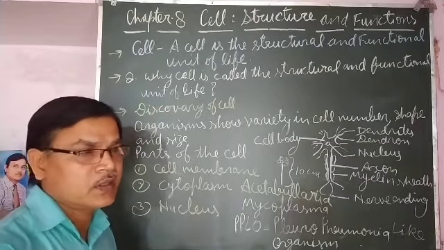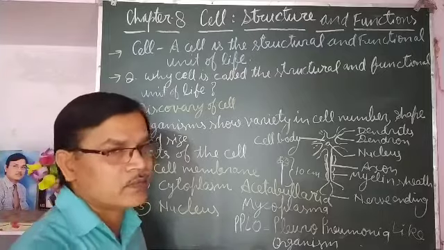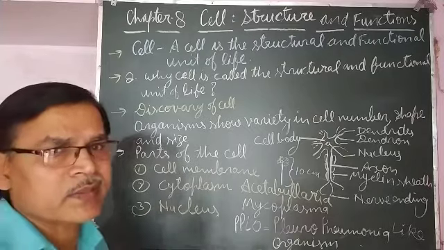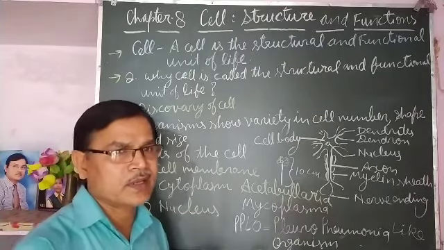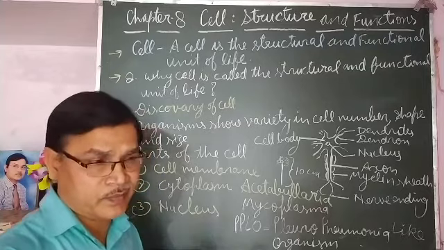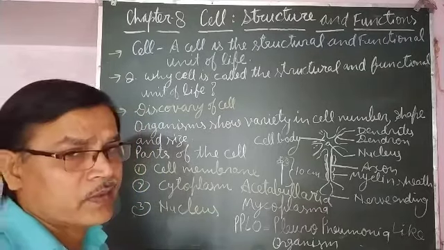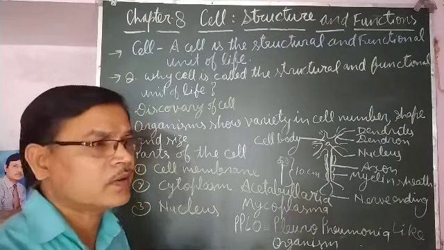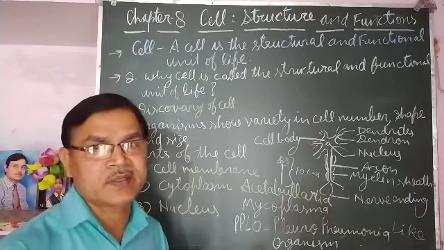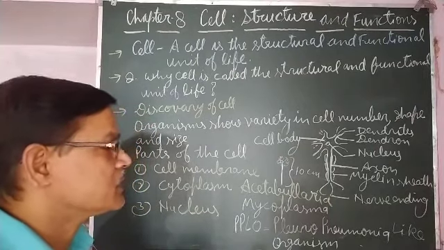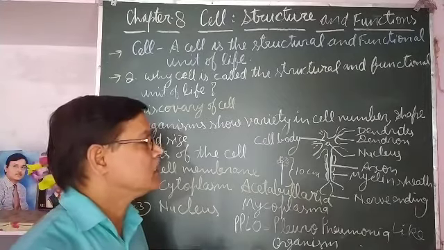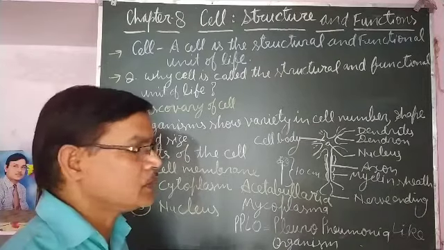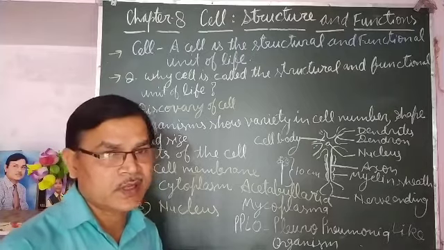Whatever cells are found in animals and plants are specialized for a purpose. In single-celled organisms only one cell is there, and all the life activities take place in the same cell. But in developed organisms like plants and animals, take the digestive system: some parts are for taking food, some for digestion, and after that assimilation and excretion take place. So they are specialized for that purpose. In plants also, the roots absorb water and minerals, and they are specialized for that.